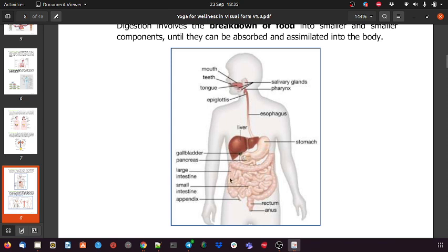The function of the large intestine is not to absorb the nutrition, but to absorb or remove the excess water from the waste product coming from the small intestine. And in the large intestine, the waste stays the longest time in the whole digestive system. The food stays in the large intestine for a longer duration. So this is where the waste gets stored, and it is excreted from our body through the anus.